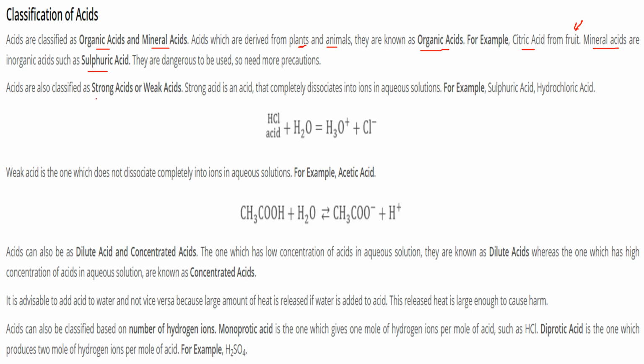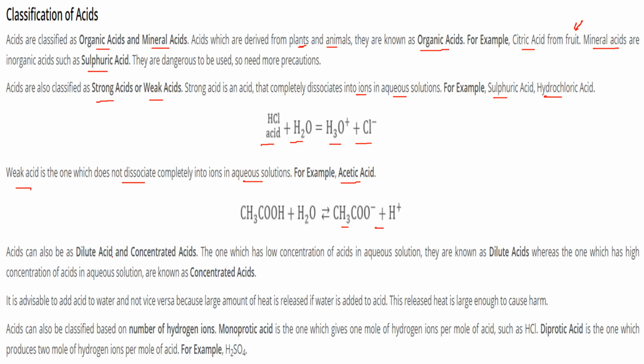Acids can also be classified as strong acids and weak acids. Strong acids are those acids which are completely dissociated into ions when mixed with aqueous solution. For example, sulfuric acid, hydrochloric acid, HCl. When it is in aqueous solution, it completely dissociates. While weak acids do not dissociate completely into ions in aqueous solution. For example, acetic acid doesn't completely dissociate.